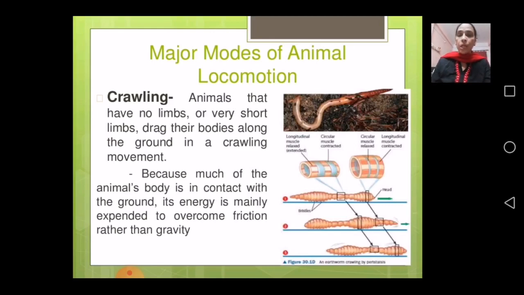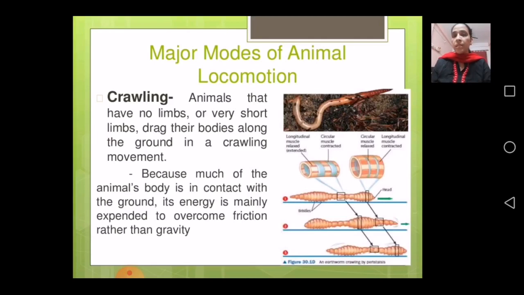Now what allows them to move forward is their body structure. Their body is made up of ring-like structures, and with that they have small bristles like brushes, which they stick to the ground. They expand their body in the front and then contract from the back, then contract from the front and then expand from the back.